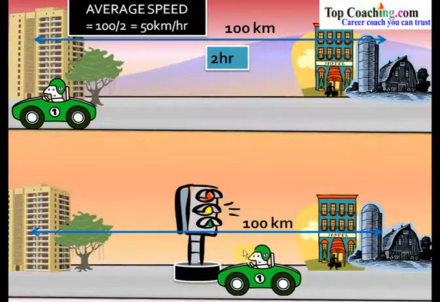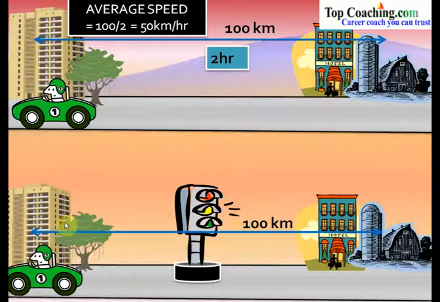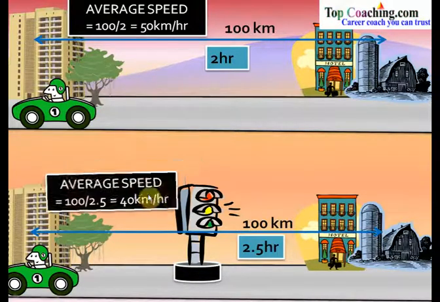So he goes from this place to the first traffic signal, second traffic signal, third traffic signal and so on, and he waits at these signals, and finally he reaches his apartment. Now the time taken is equal to 2.5 hours. So let us say that the total time taken is 2.5 hours. He has stopped for extra 30 minutes in these traffic lights. Now what is the average speed of his entire journey?